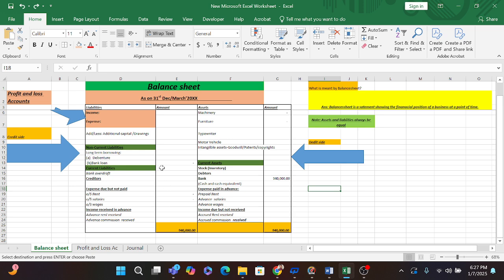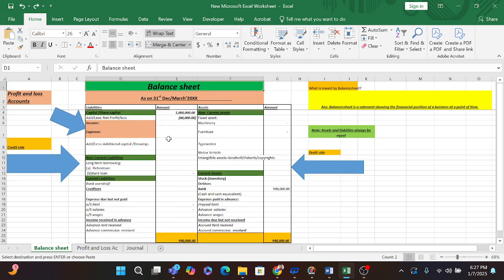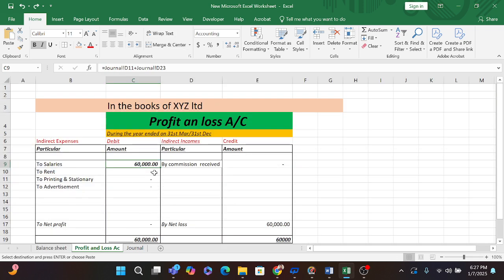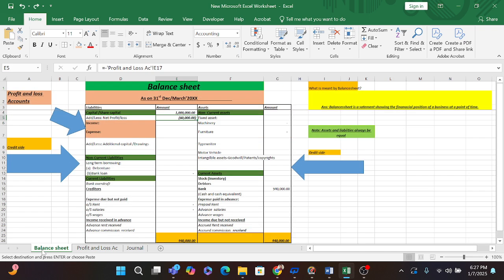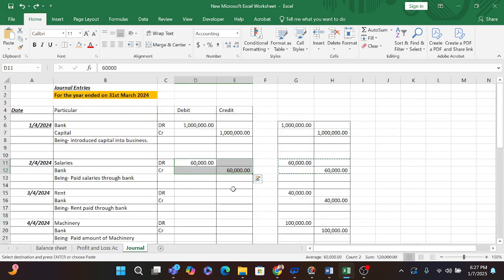It is reducing. Also, if I talk about the profit and loss, after posting the salary our net loss is 60,000 rupees, and it is impacting our capital account here, that is 60,000. I hope it will help you to understand how it will impact our profit and loss account and balance sheet. So I am going on to the 3rd April entry, that is rent paid.